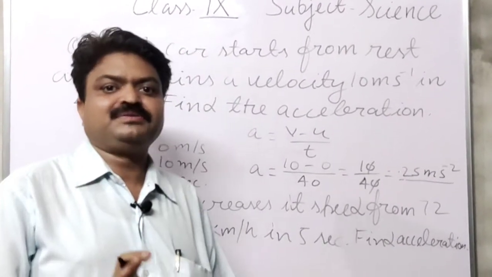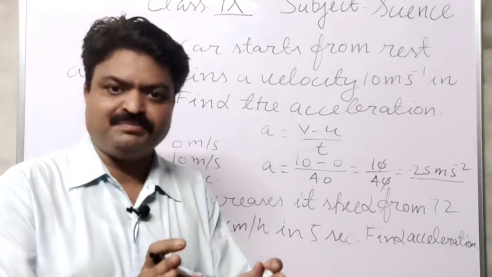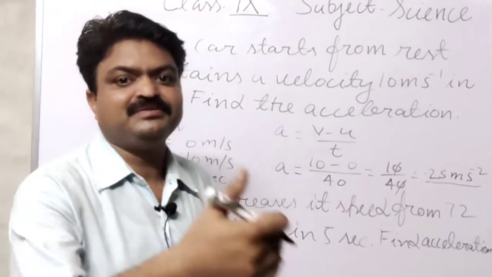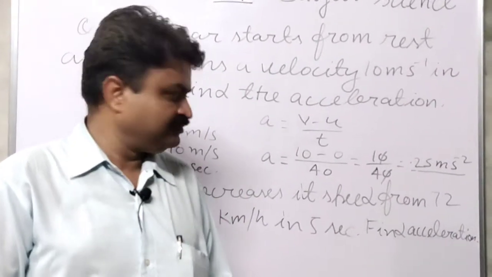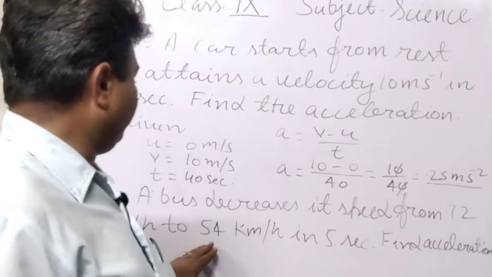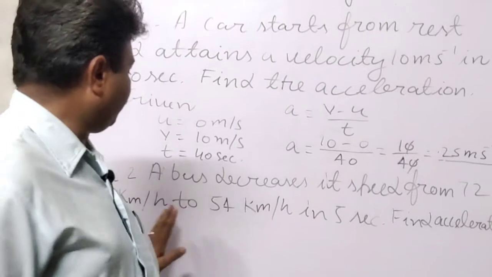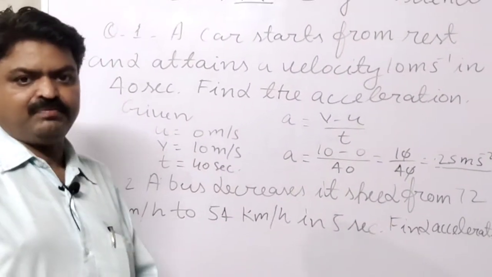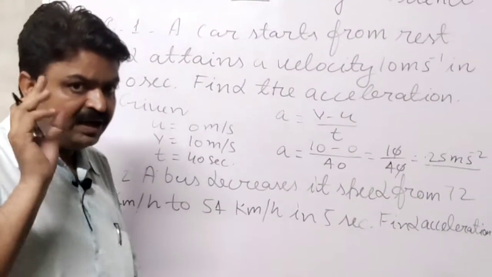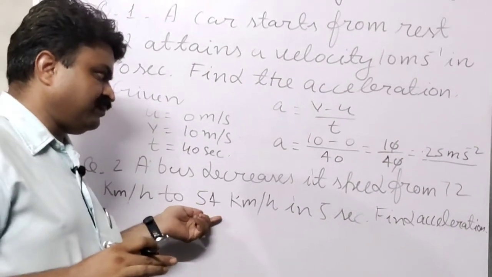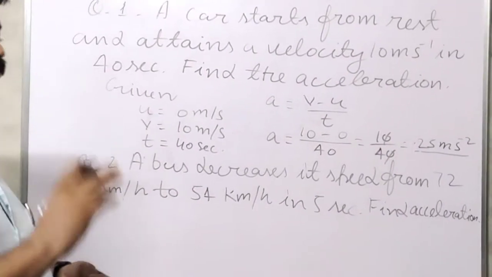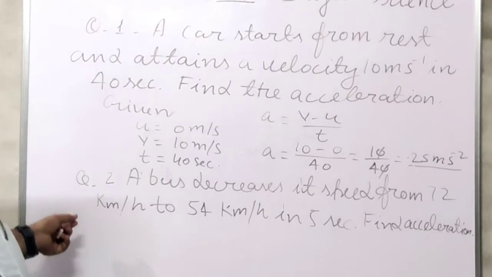Then what happens? The driver applies the brake, from which the velocity decreases and it becomes 72 km per hour to 54 km per hour.